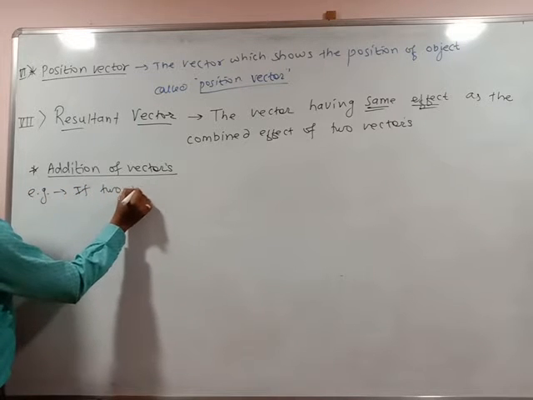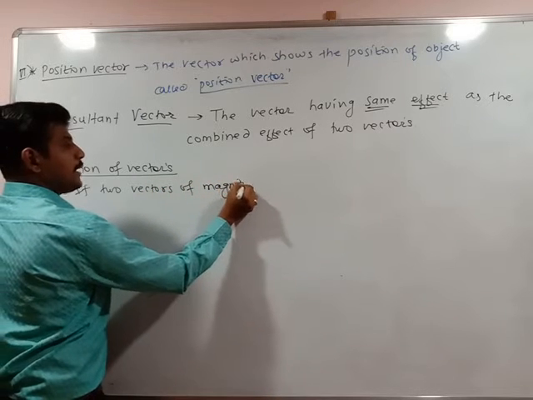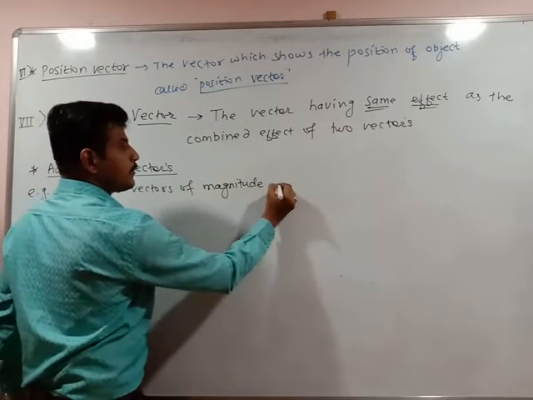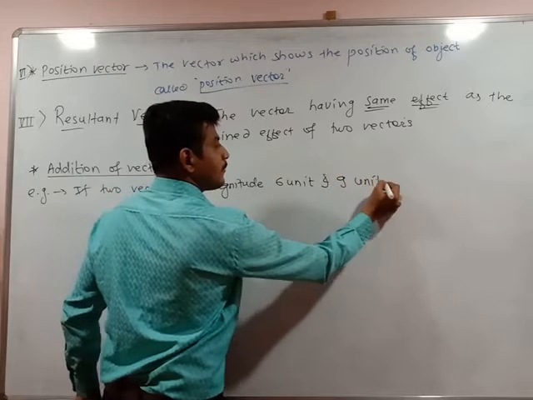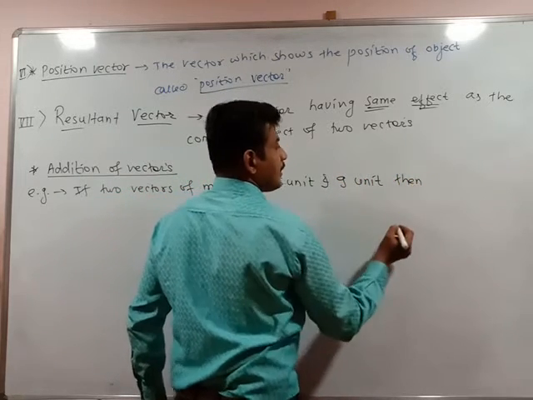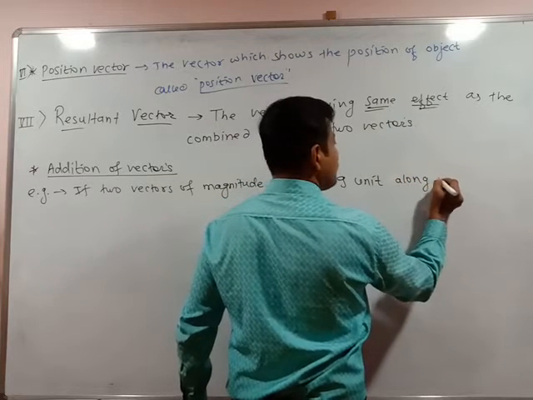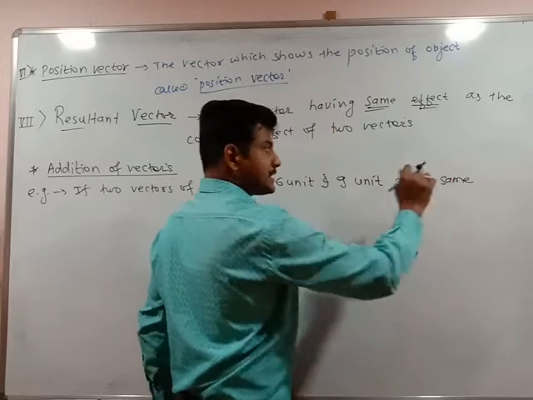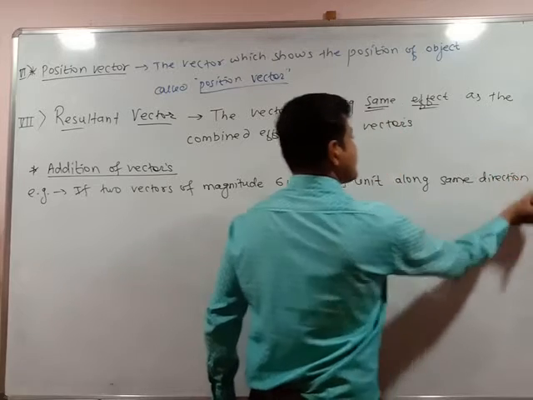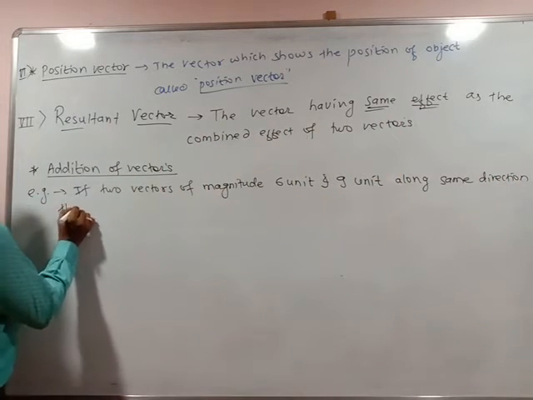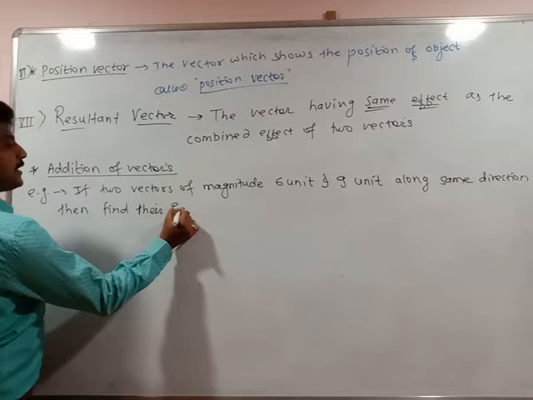If two vectors of magnitude 6 unit and 9 unit are along the same direction, meaning both are moving in one direction, both are following the same direction, then find their resultant vector.